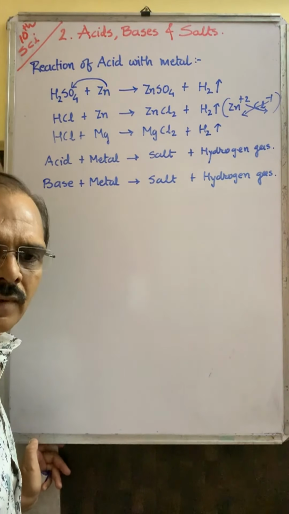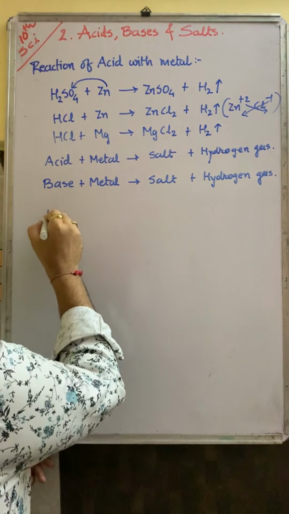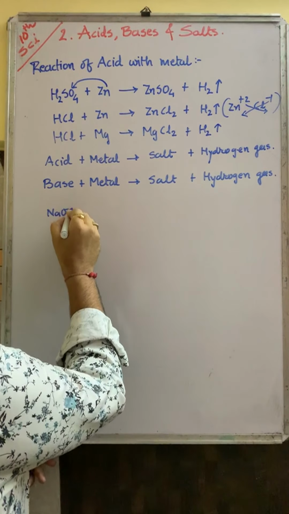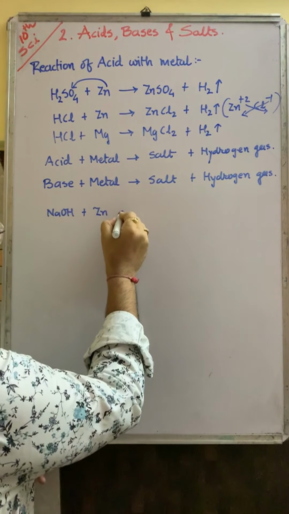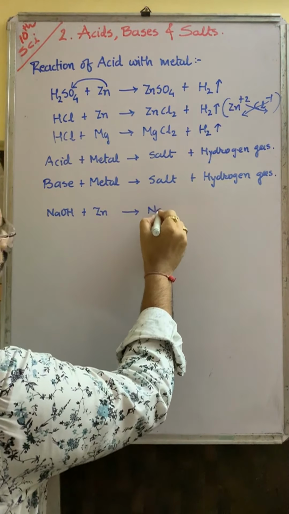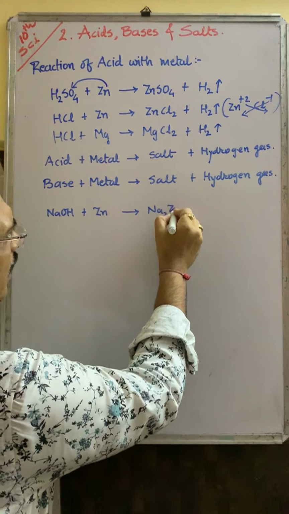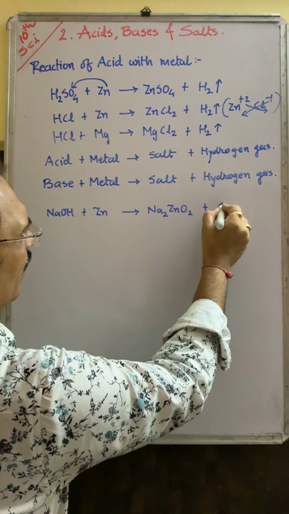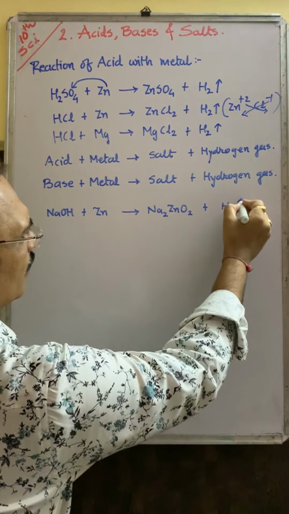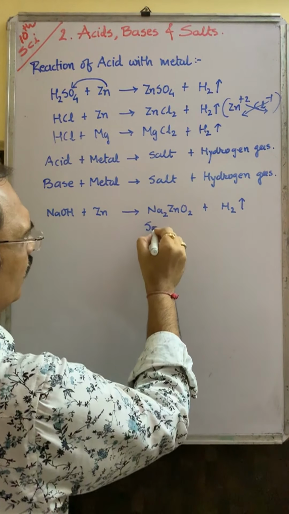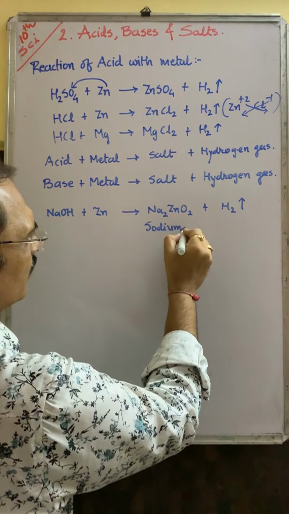Is it okay? See, a base like sodium hydroxide, metal like suppose zinc, then the salt is Na2ZnO2 and hydrogen gas is produced. This is called sodium zincate. Learn it.